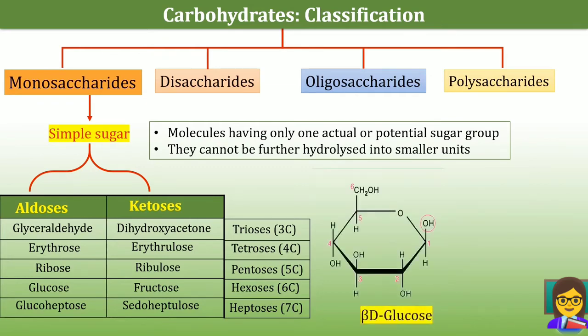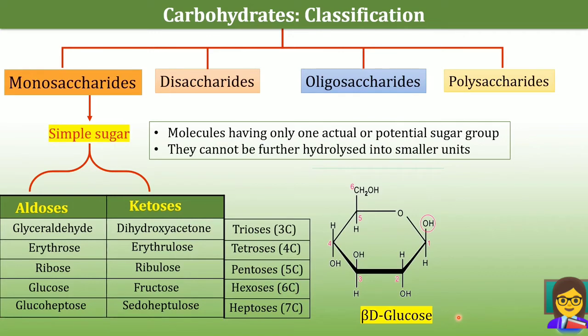This is the structure of beta-D-glucose. It contains 6 carbons, and why is it called beta-D-glucose? Beta means the hydroxyl group which is attached to carbon 1 lies above the plane of the ring, and that's why it is called beta-glucose. And D means it is a D isomer. Most of the monosaccharides in living beings belong to the D series, and D-glucose is the most abundant monosaccharide in nature.